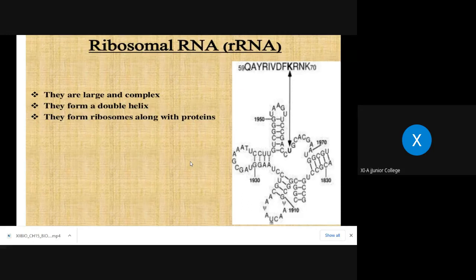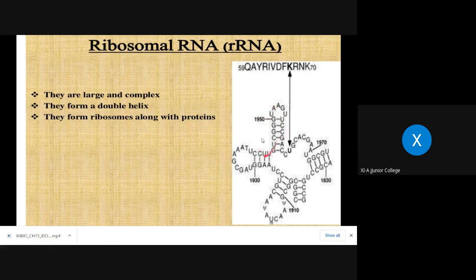So their number is large, because of the large number of proteins. As per the requirement of the proteins that are synthesized, accordingly the number and types of ribosomes are produced. Now you have learned about ribosomes in the previous chapters, structure and all, everything. Do you remember? Okay, so this is the double helix, meaning whenever it folds, it gets folded.